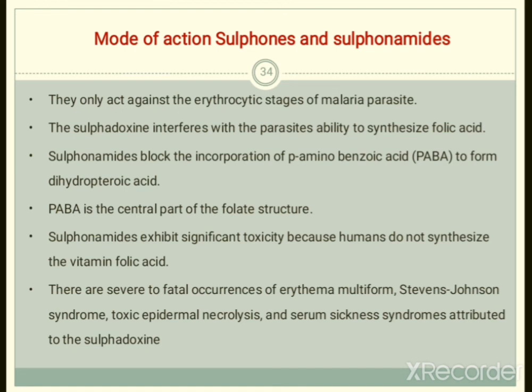Okay, so the mode of action is quite similar to the biguanides and sulfonamides.